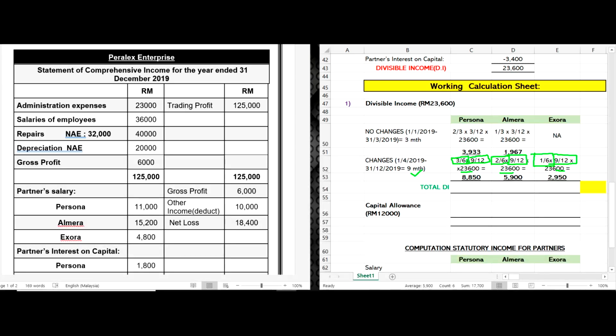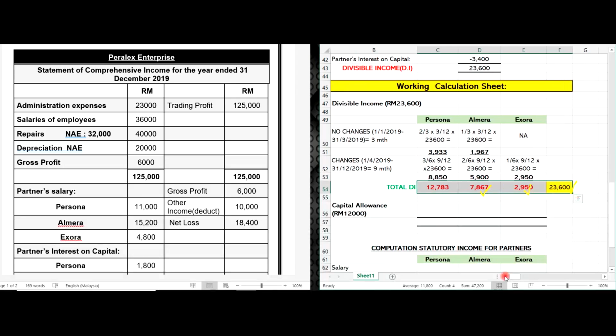So we are going to add up both DI for each partner. Okay, so the amount of divisible income for each partner is as below. Persona is 12,783 ringgit. Meanwhile, Almera 7,867 ringgit. And Izora 2,950 ringgit.